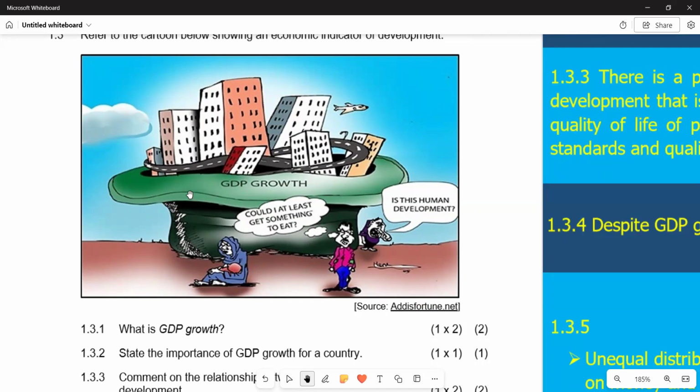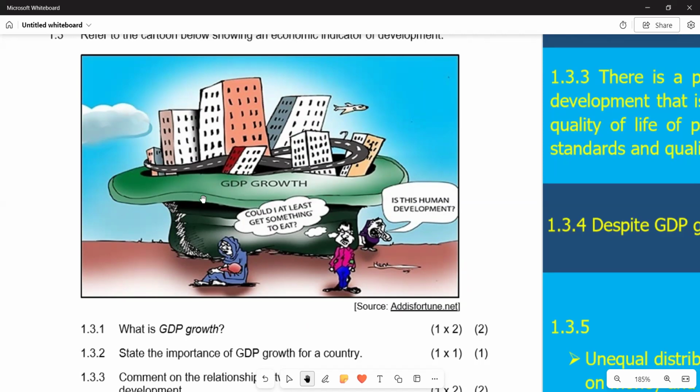1.3.1 says, "What is GDP growth?" So basically, you can start by defining what we mean by GDP. GDP basically is the total monetary value of goods and services that are being produced in a country within its international boundaries. That is, goods and services that are being produced in the local economy. When it's now GDP growth, we are saying the total monetary value of goods and services being produced in the country is now increasing from year to year. This is why we can regard it as growth.